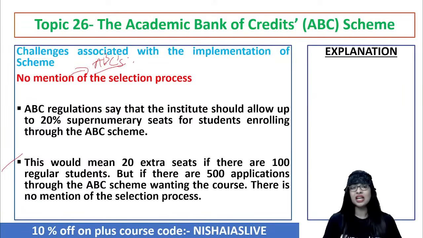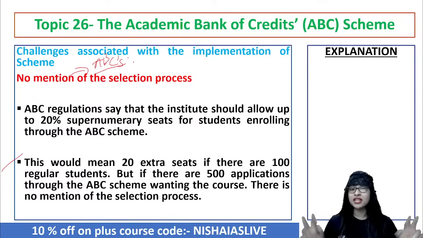So thus if you see, point number 1 with regard to the issues or challenges associated with the implementation of the scheme is no mention of the selection process. That is very true, guys. They're not even talking about the selection process, how it happens and all. See, the Academic Bank of Credit regulation tells us that the institute should allow up to 20% supernumerary seats for all the students who are enrolling through the so-called ABC scheme.